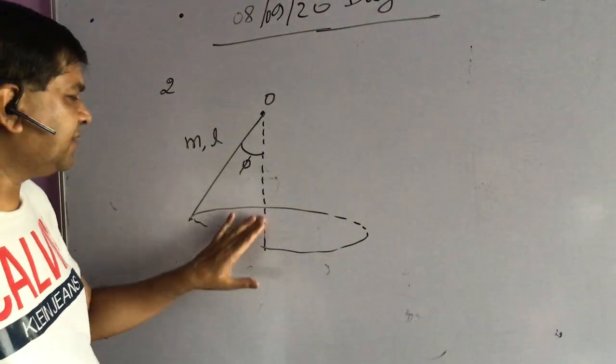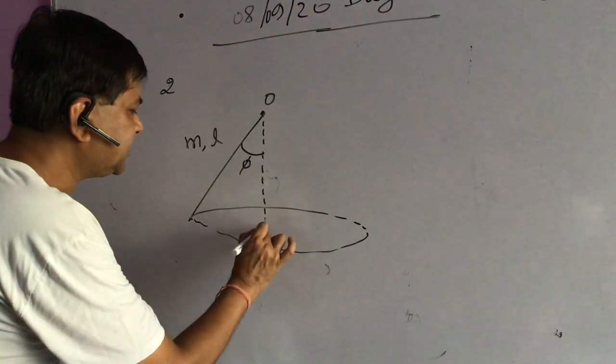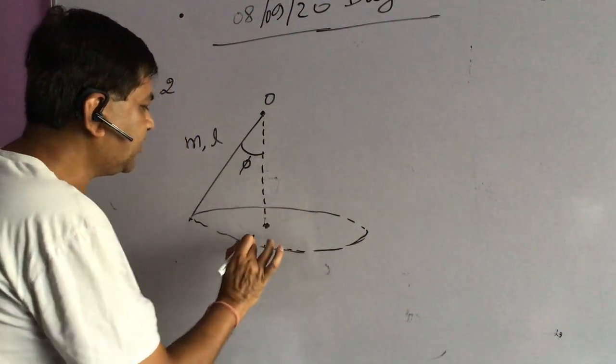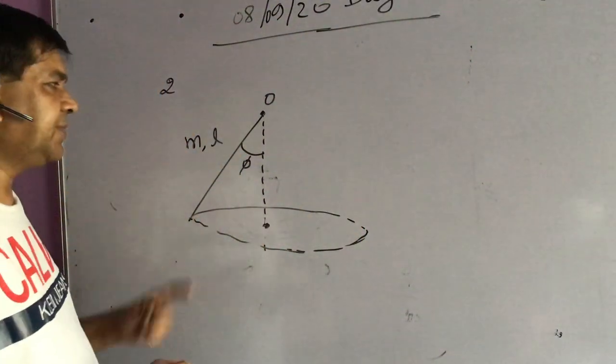This is the center of this conical pendulum. So this is rotating like this.